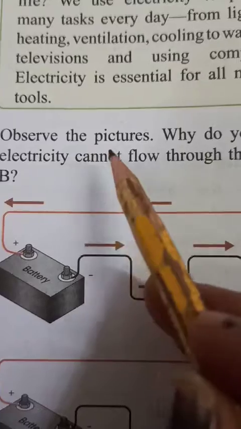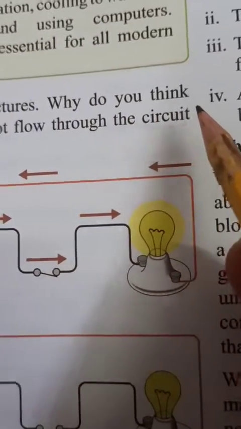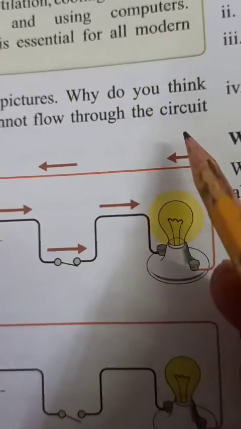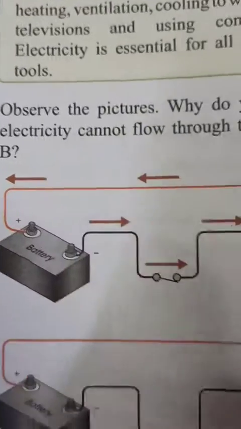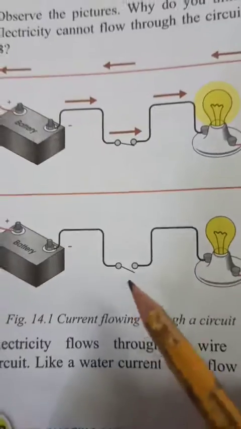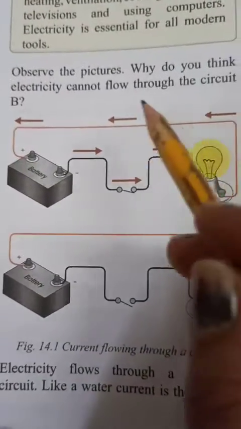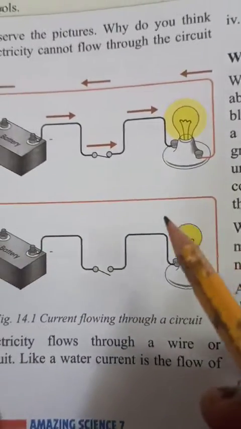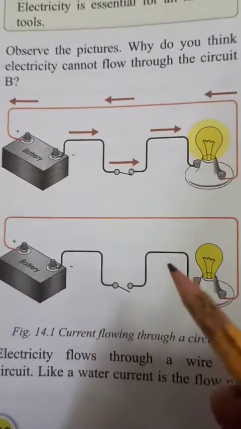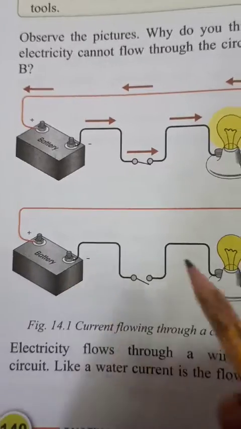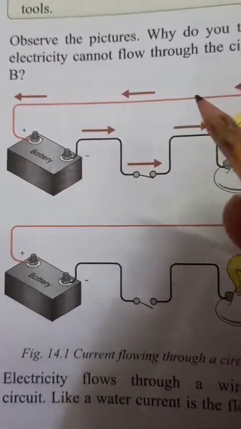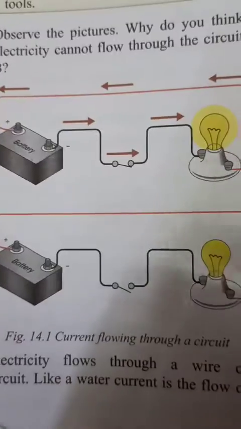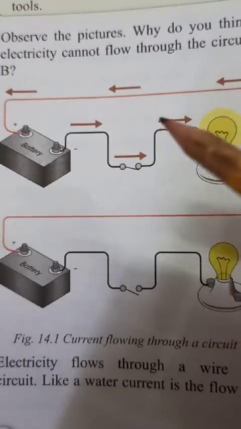So observe the pictures. Why do you think electricity cannot flow through circuit B? You can see here, children, two circuits they have given here. This is one circuit and this is another circuit. So they are asking, why is current not flowing? These arrows are showing the flow of current through this wire.